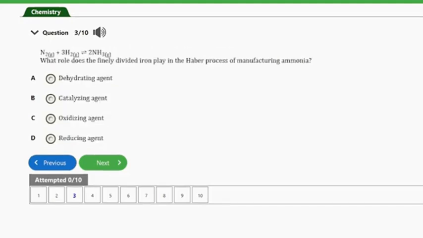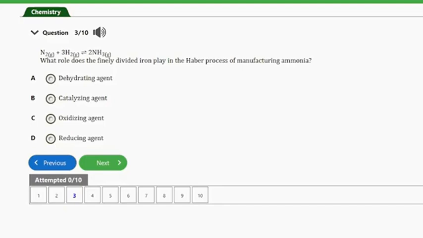So let's consider the next question here, guys. That's question number 3. It says, what role does the finely divided iron play in the Haber process of manufacturing ammonia? So guys, we have options A here, dehydrating agent, B, catalyzing agent, C, oxidizing agent, D, reducing agent.